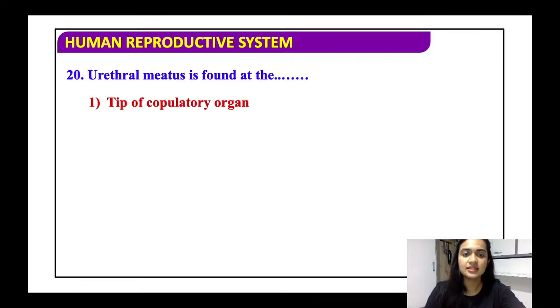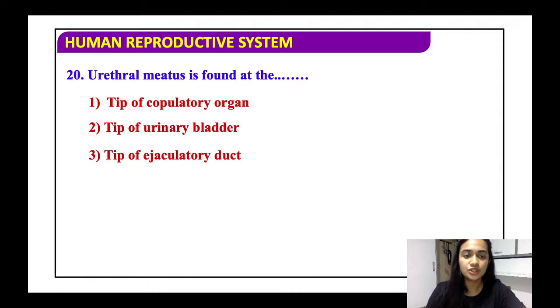Urethral meatus is found at the tip of the copulatory organ, tip of the urinary bladder, tip of that of the ejaculatory duct or the ureter. Basically, as we saw, the urethra runs from bladder to the penis. So, the copulatory organ refers to the penis. So, basically, the urethral meatus will be at the copulatory organ at the tip of it.